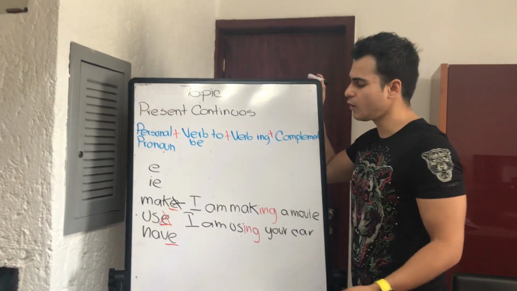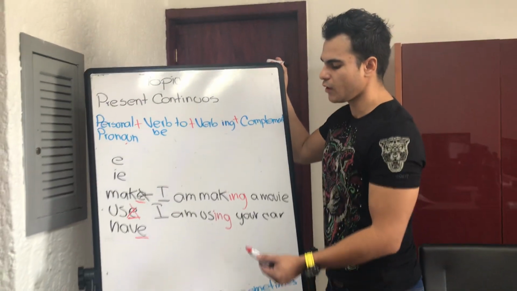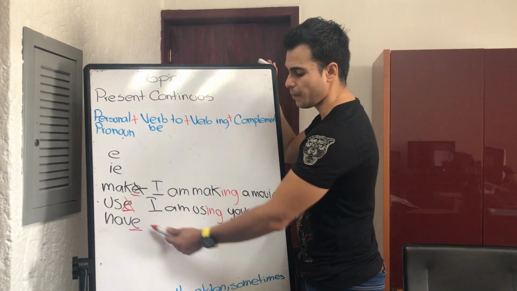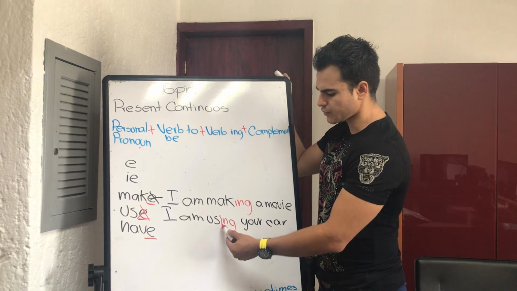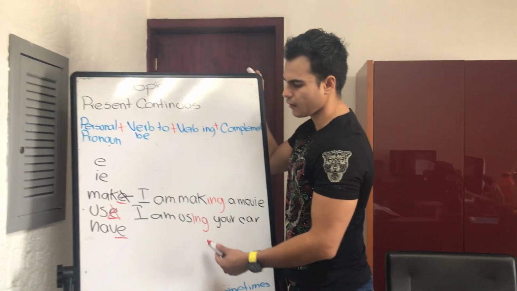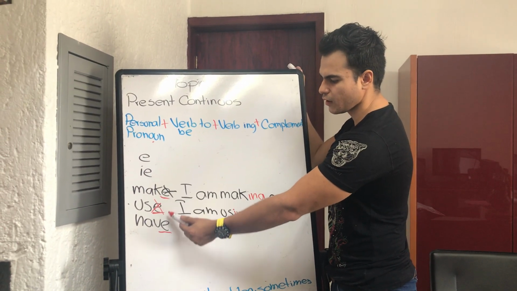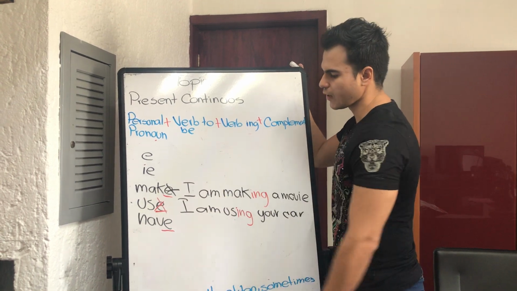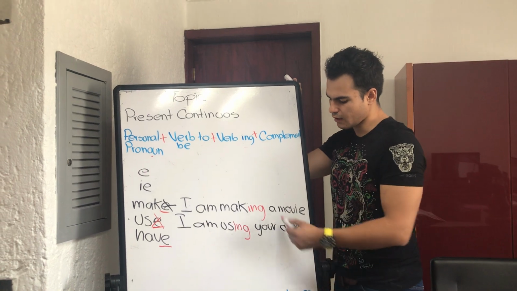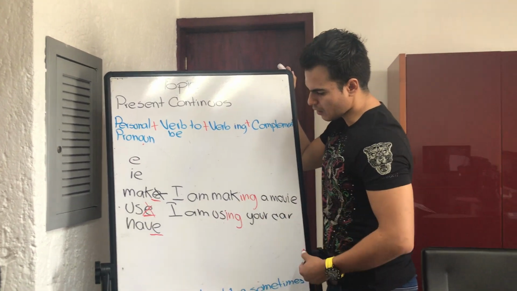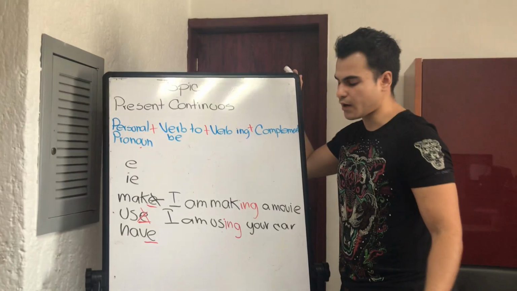No, en la primera sección, cuando utilizamos el presente continuo, si tenemos un verbo que termina en E, vamos a eliminar esa E y vamos a cambiarla por ing. Forma infinitiva, make, use, or have. Erase that for I am making. Erase the E, a movie. I am using your car, right?